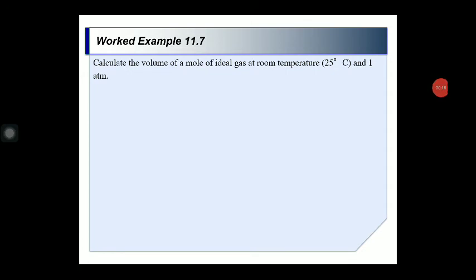Now I am taking one numerical here. Calculate the volume of a mole of ideal gas at the room temperature 25 degrees Celsius and 1 atm pressure.